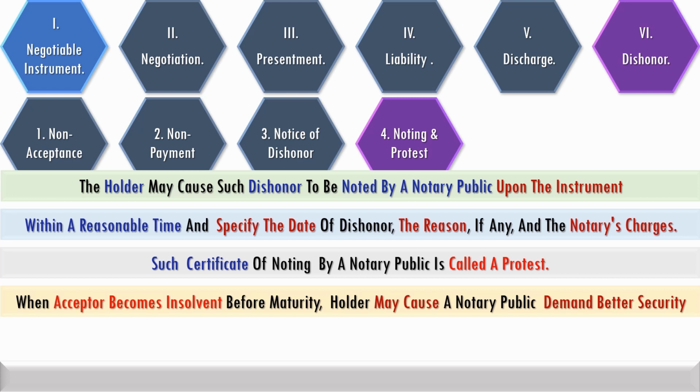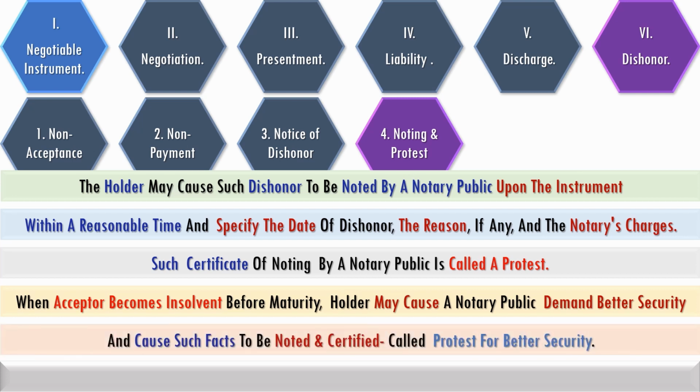Where the acceptor becomes insolvent before maturity, the holder may cause the notary public to demand better security and cause such facts to be noted and certified, which is called protest for better security.